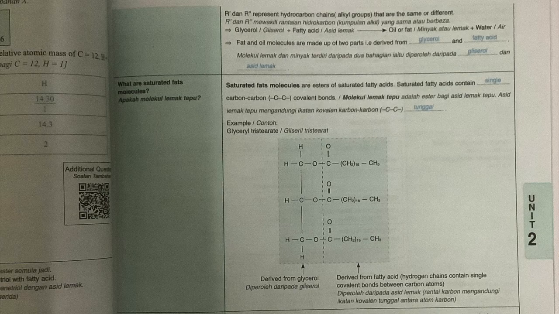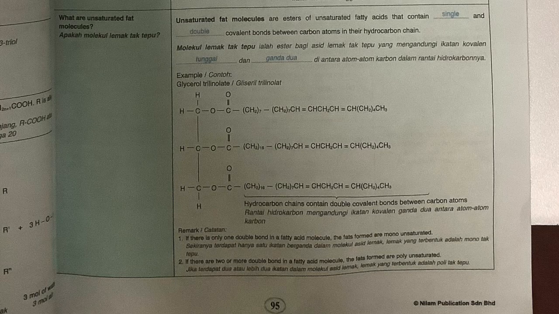What are unsaturated fat molecules? Unsaturated fat molecules are esters of unsaturated fatty acid that contain single and double covalent bonds between carbon atoms in their hydrocarbon chain. For example, glyceryl trilinoleate. It contains hydrocarbon chains with double covalent bonds between their carbon atoms.